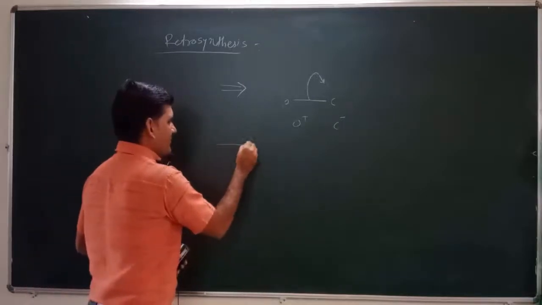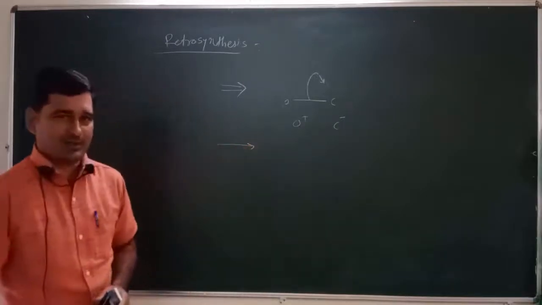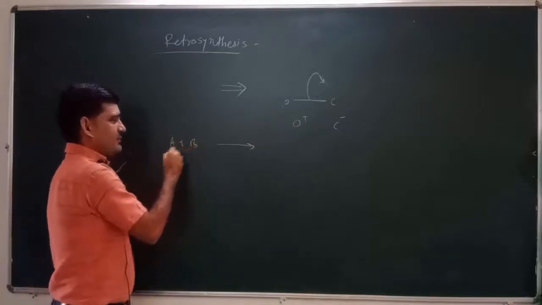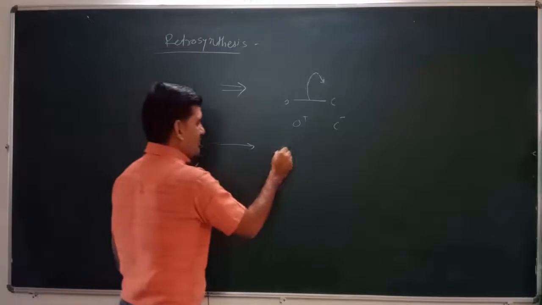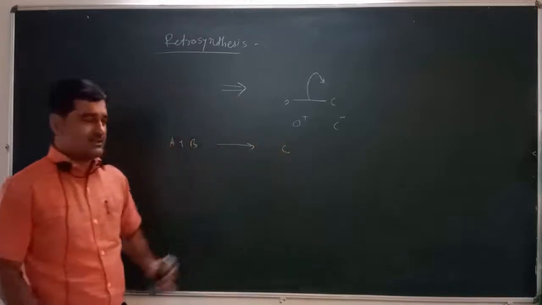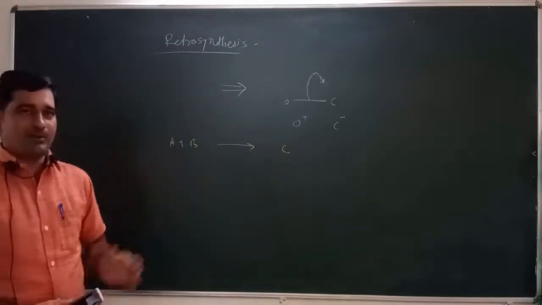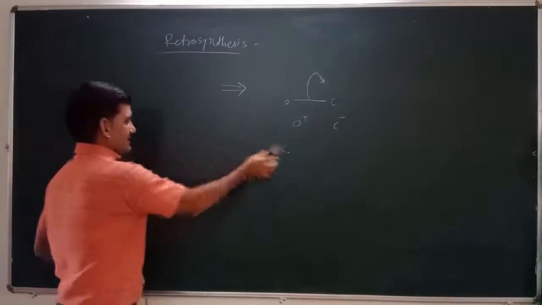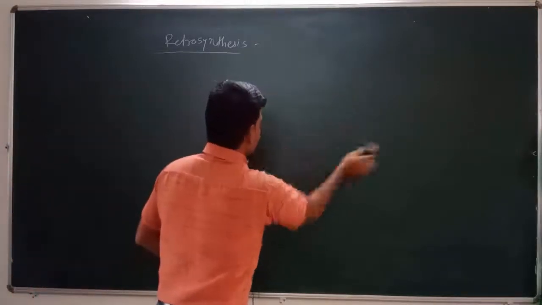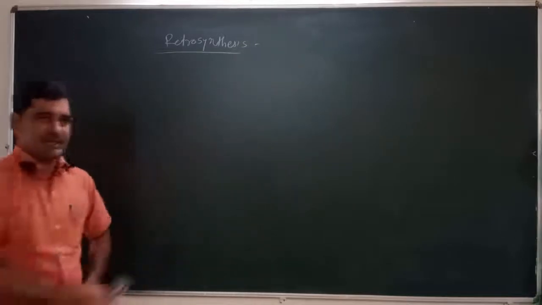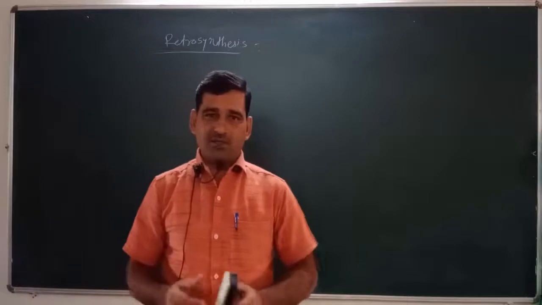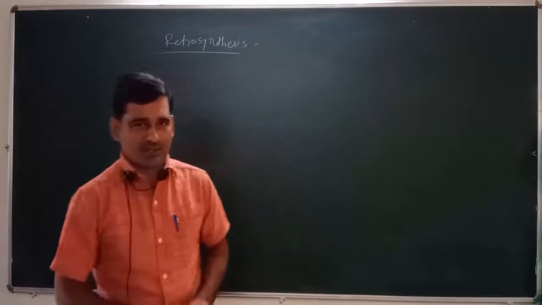And this arrow gives formation of product. That means when two reagents, reagent A plus reagent B, react with each other, they give formation of compound C. So this arrow can be used for the formation in a reaction. Such arrows can be used in retrosynthesis. Then there are some important concepts, definitions or terms that are used in retrosynthesis.